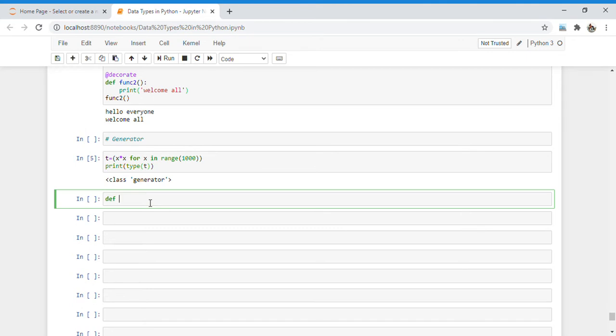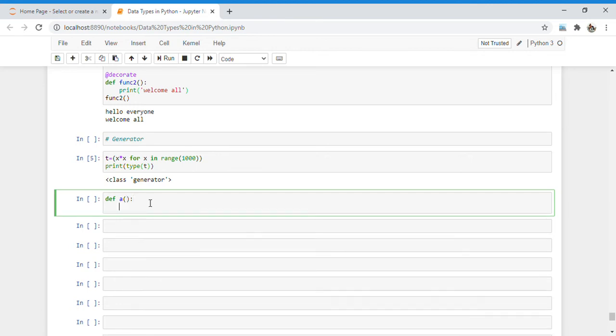Suppose I write any function here, suppose a, and inside that I just define one string, that is a.